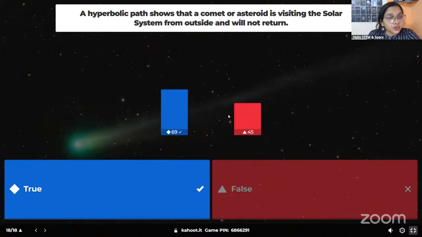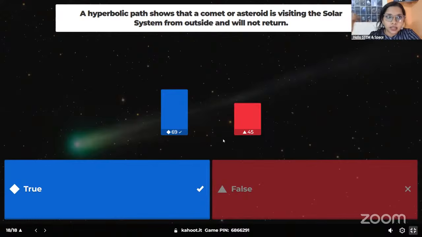It's actually true. So normally comets will follow an elliptical path if they are a comet from inside our solar system. But if you see a comet with a hyperbolic path, that means they are coming from outside the solar system.